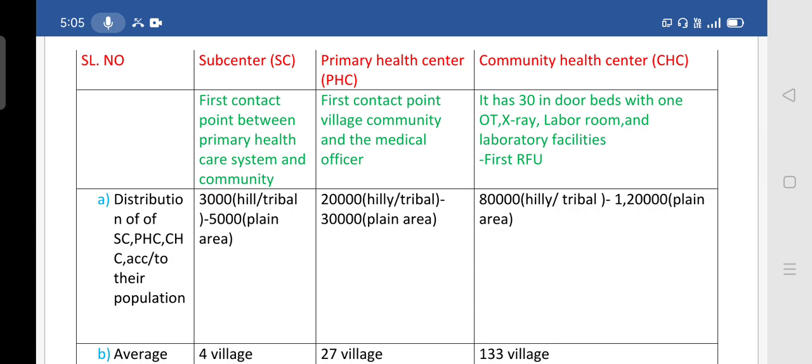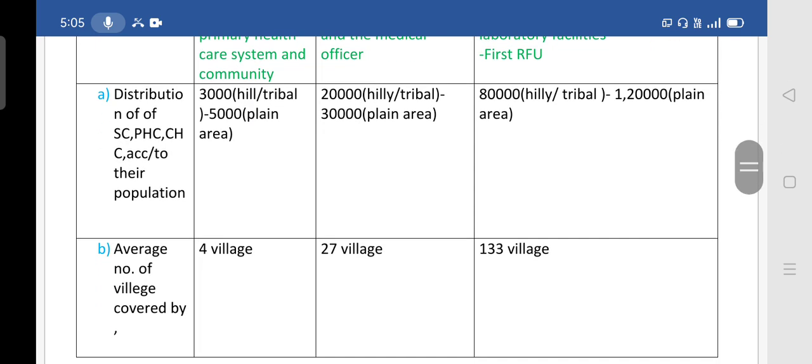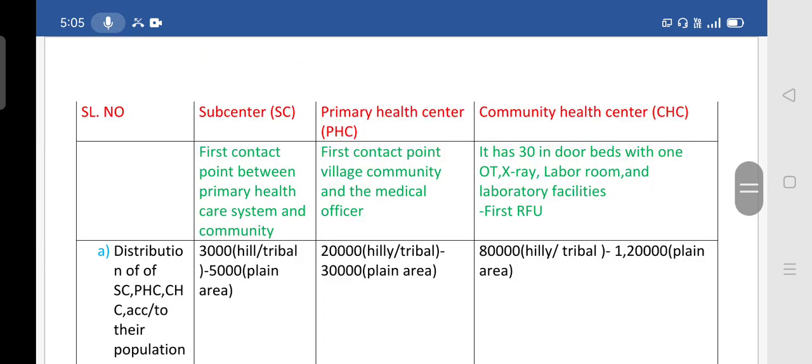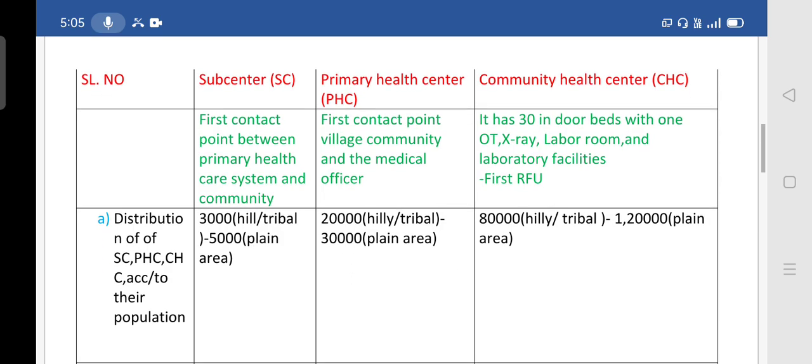Next, we'll discuss the distribution of the sub-center, PHC, and community health center according to their population. At the sub-center level, 3,000 in hilly and tribal areas and 5,000 in plain areas is the population covered. At the primary health center level, 20,000 in hilly and tribal areas and 30,000 in plain areas.